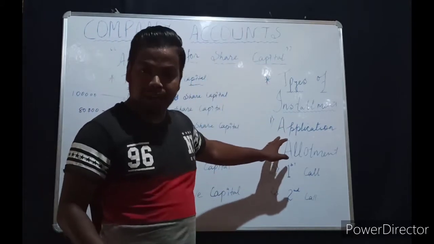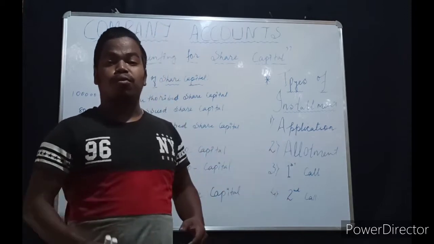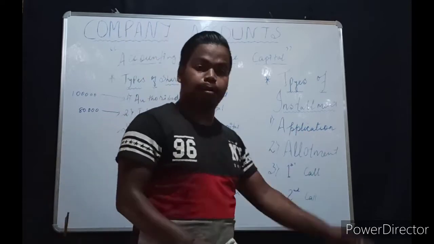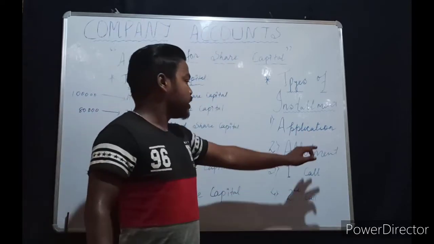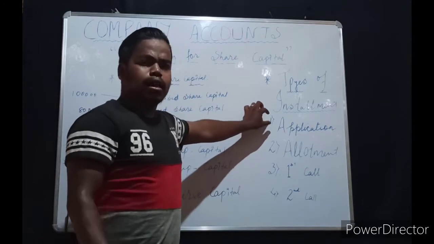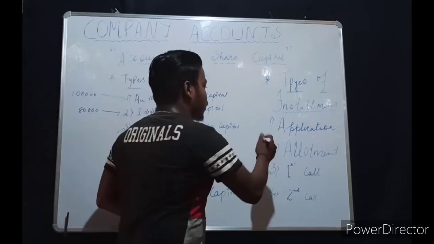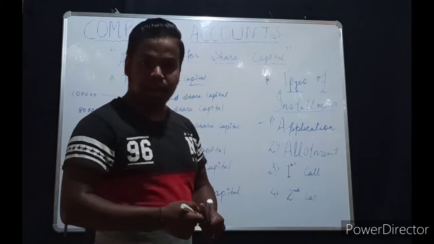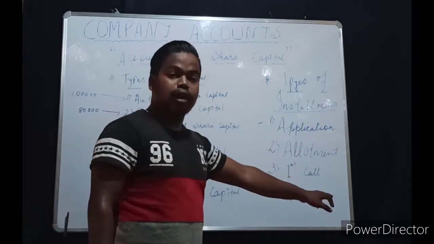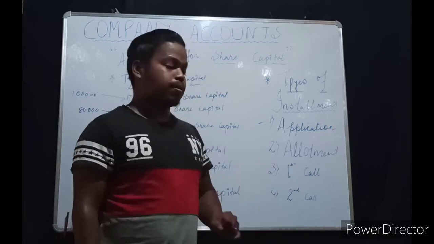Means the public will pay, the company will receive. So for a shareholder, it is a payment. For the shareholder, application is a payment, and from the company's point of view, it is a received amount. Understood? And so application is done. After the payment of application, the next duty that the shareholder has to perform is allotment money.